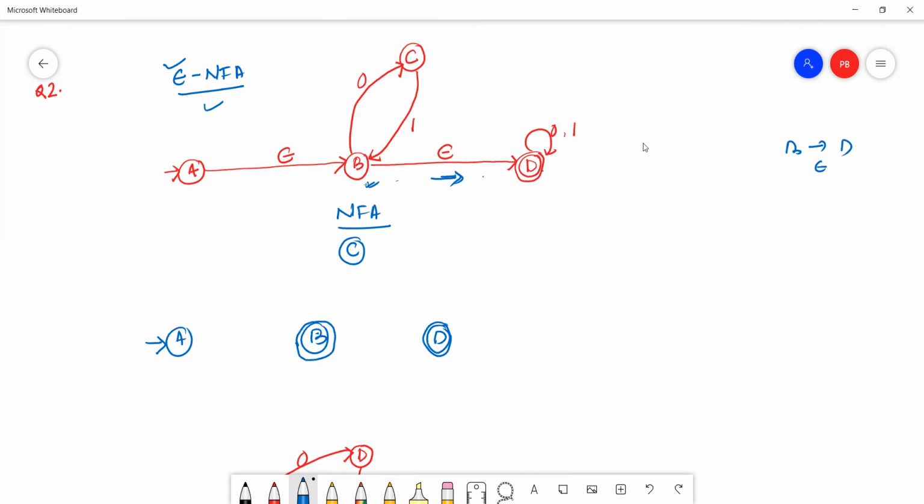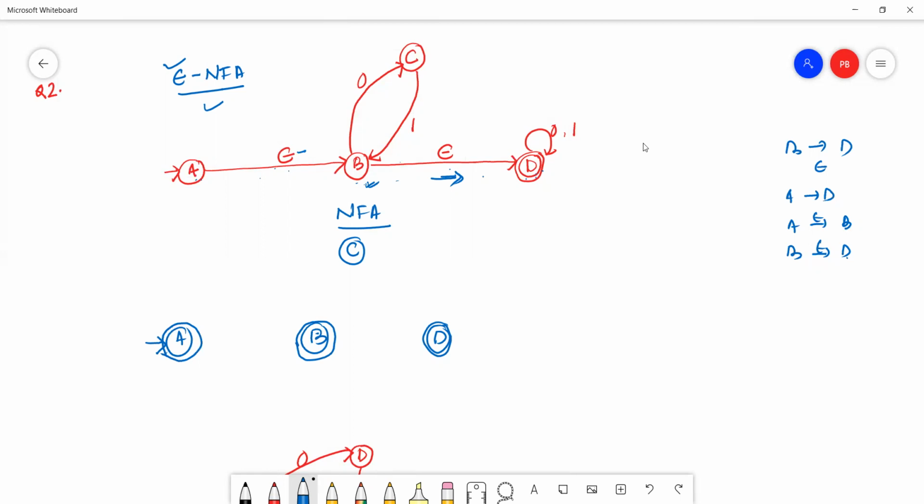Now we have to check whether any other states are there. See here, A can reach D with the help of epsilon. A reads epsilon and reaches B, then B reads epsilon and reaches D. So A will be a final state.